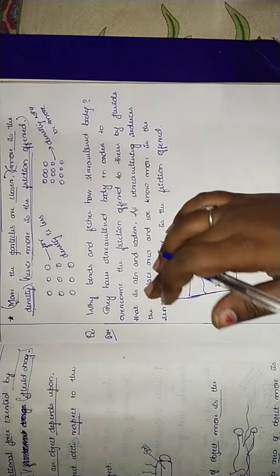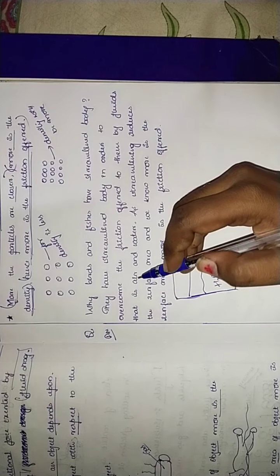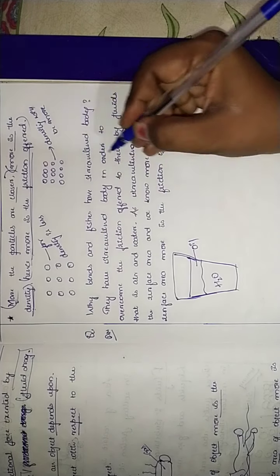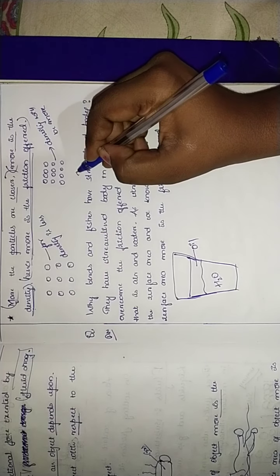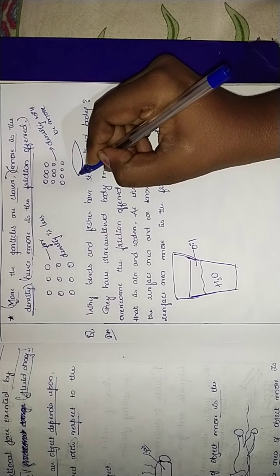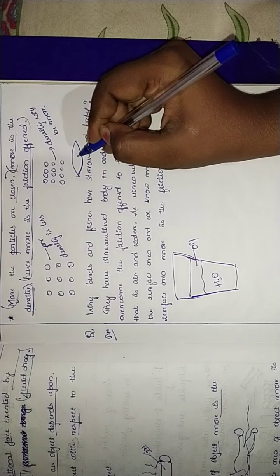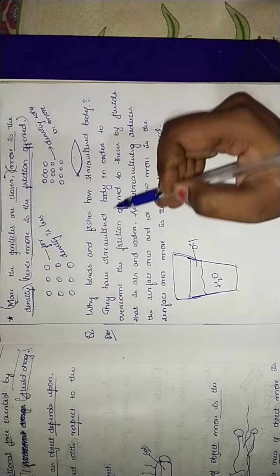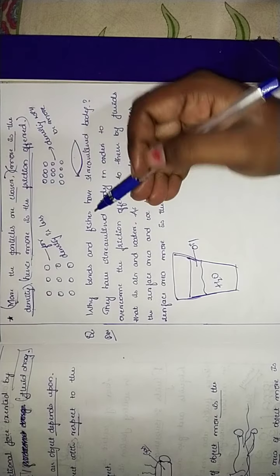So now let us have a question: why do birds and fishes have a streamlined body? Streamlined body means narrow at the ends and wider at the middle. Why do birds and fishes have it?